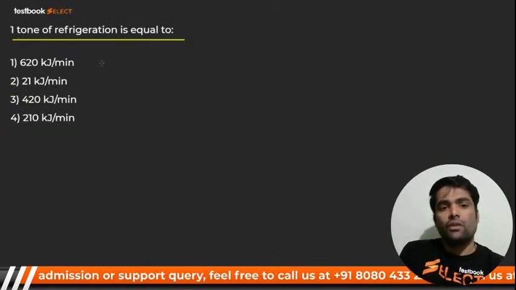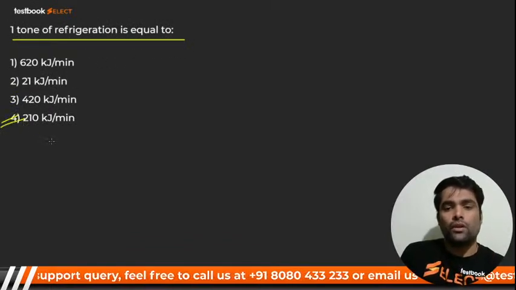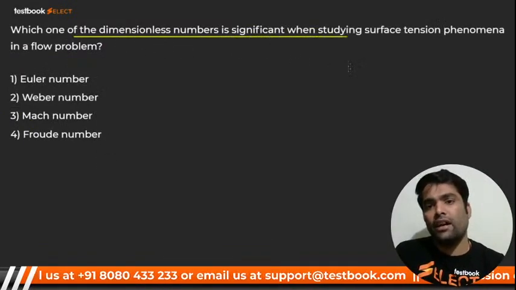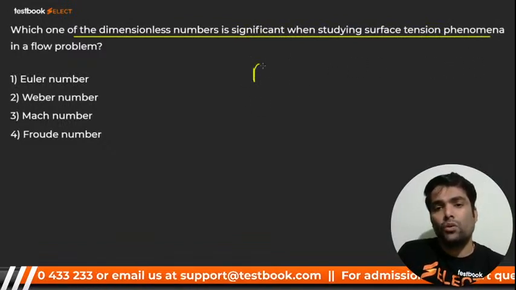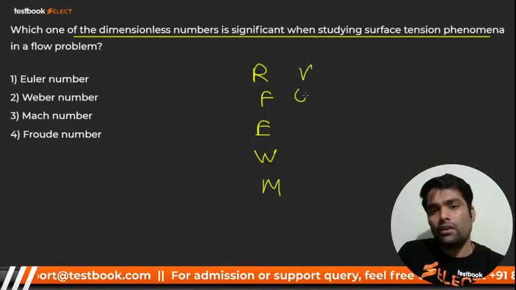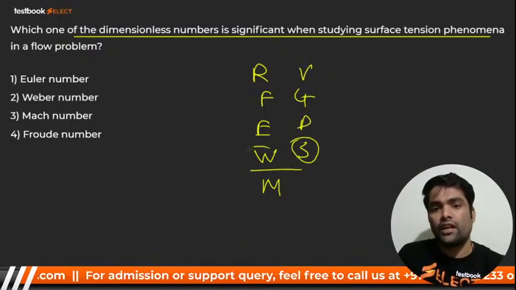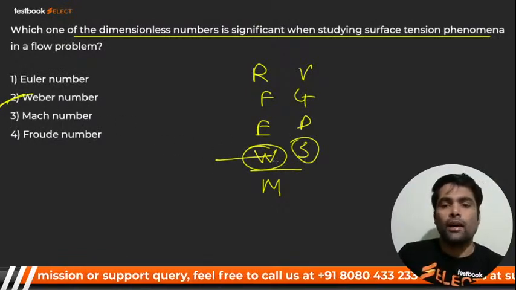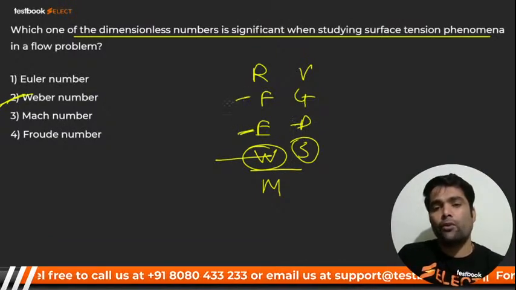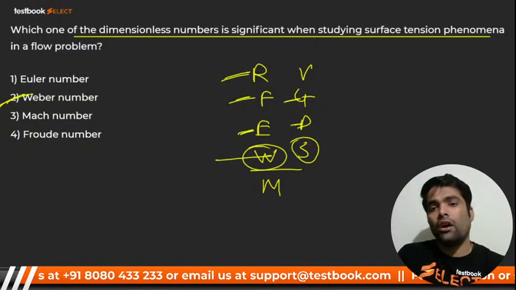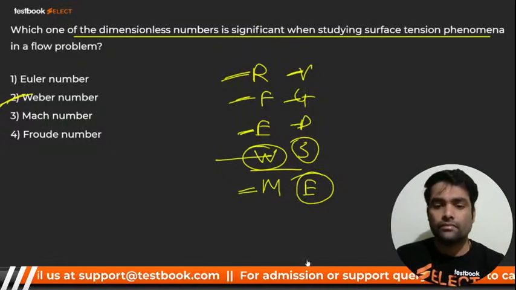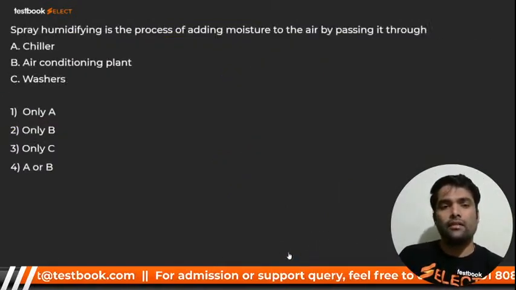1 ton of refrigeration is equal to 620, 21, 420, 210. Correct. Which one of the dimensionless numbers is significant when studying surface tension? My dear, you know that trick: VGPS, S for surface tension, W for Weber, S for surface tension, right? I hope you got it. E for Euler, P for pressure, F for Froude, G for gravitation, R for Reynolds, V for viscous, and S for surface tension, M for Mach, E for elastic. I have told you this trick also, my dear.